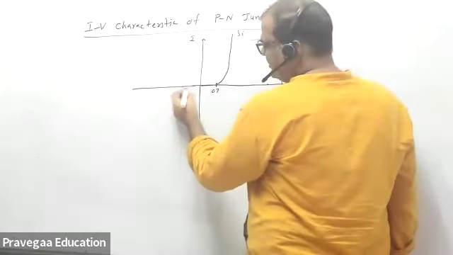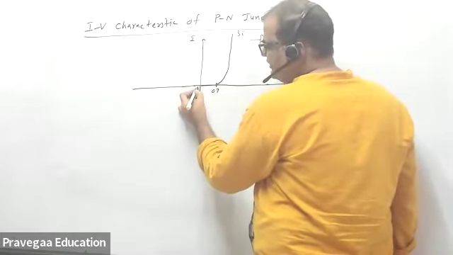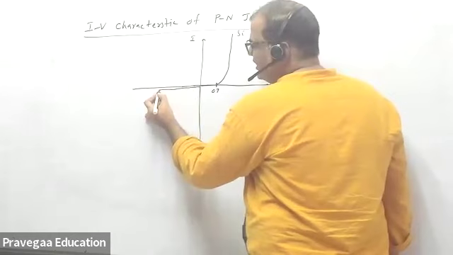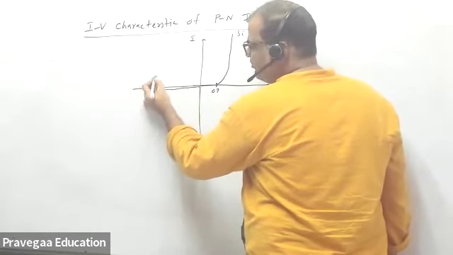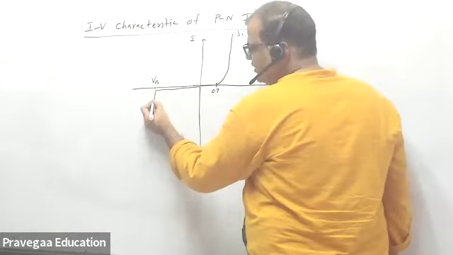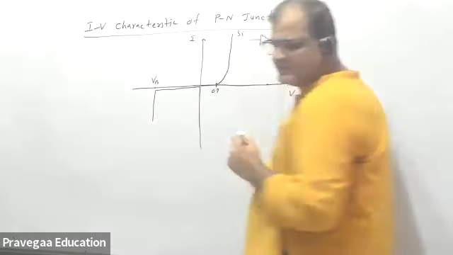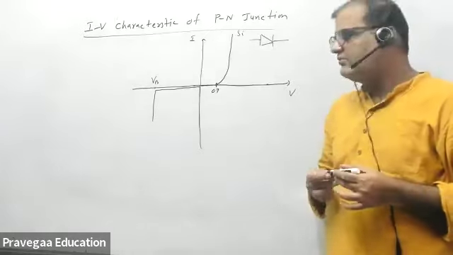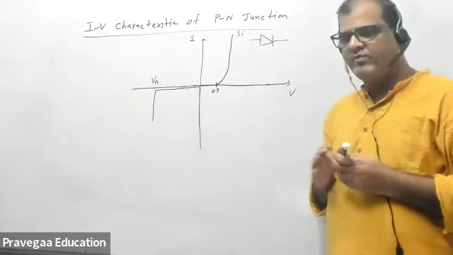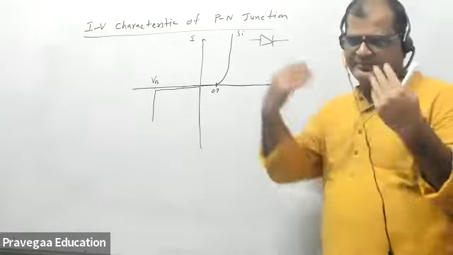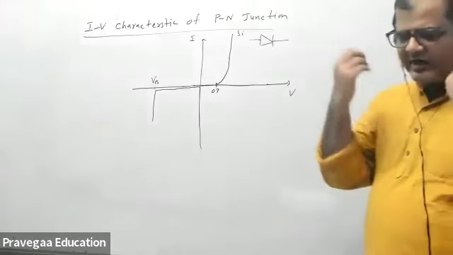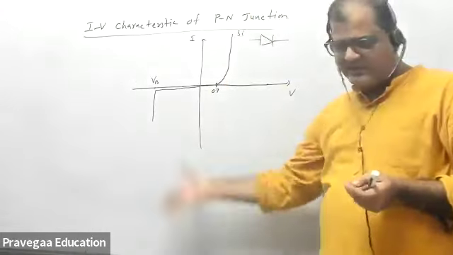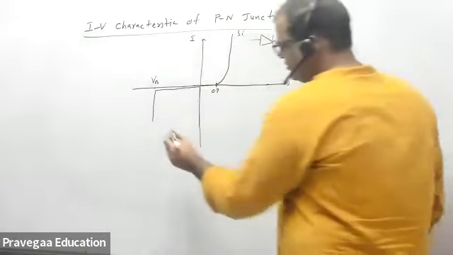What happens on the negative side? If you apply a negative voltage, a very small current will flow, and at a particular negative voltage, which is called the breakdown voltage, suddenly current will start flowing. Breakdown means all the bonds in the junction will break down because you are applying so much high energy. All electrons become free, so this will become like a conductor. Current will suddenly start increasing, and the diode, or PN junction, will get damaged.